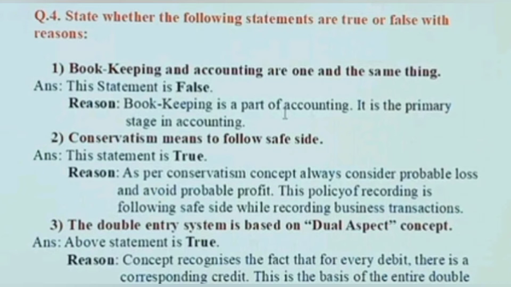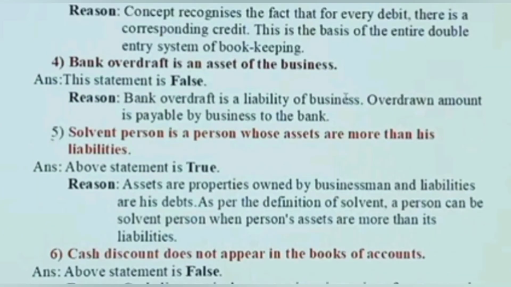Second, conservatism means following the safe side. Answer: this statement is true. Reason: as per the conservatism concept, always consider probable losses but not probable profits. This way of recording follows the safe side while recording business transactions. Third, the double entry system is based on the dual aspect concept. Answer: the statement is true. Reason: the concept recognizes the fact that for every debit there is a corresponding credit. This is the basis of the entire double entry system of bookkeeping.